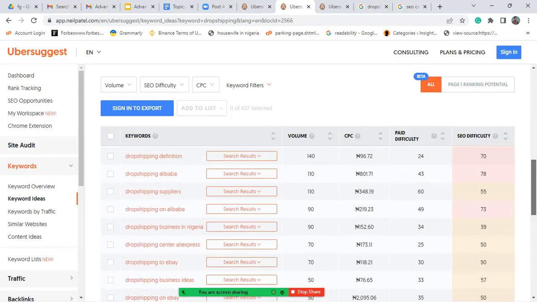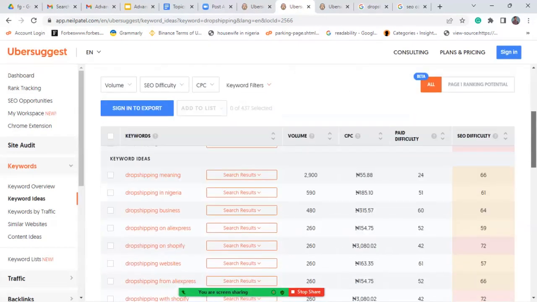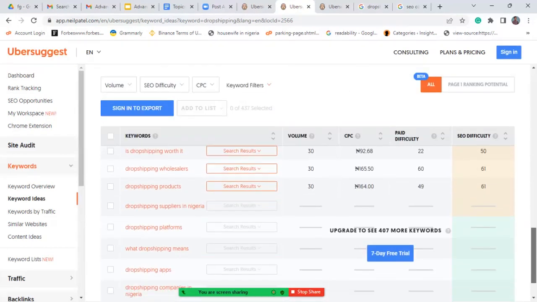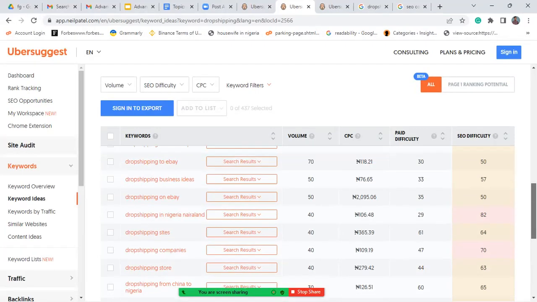For example, the first set of keywords that they show you are the ones that have the highest search volume. So why do I want to write an article just to get that traffic to my website? It doesn't really feel worth it. As a matter of fact, the keywords are still here, it's just that you cannot see the search volumes.